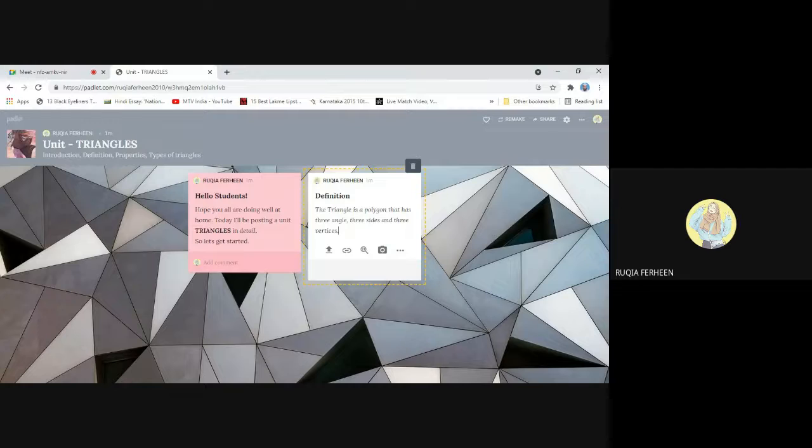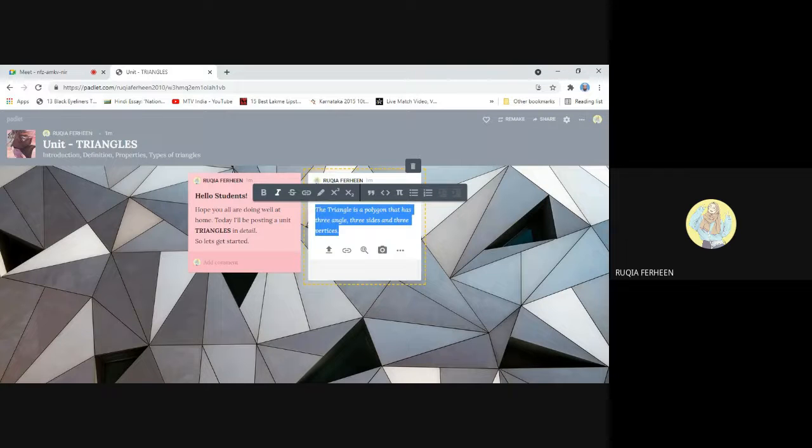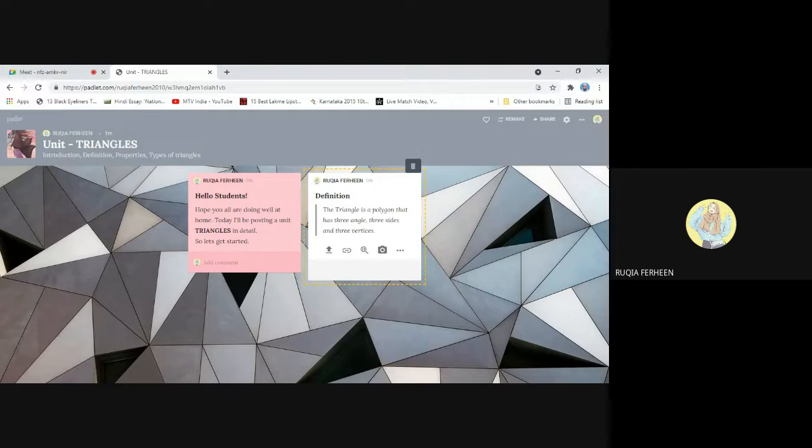The triangle is a polygon that has three angles, three sides, and three vertices. If you want to quote or highlight this definition, just click on the quote option available on that bar. That is two inverted commas. You can click on that option and you can see it like this.